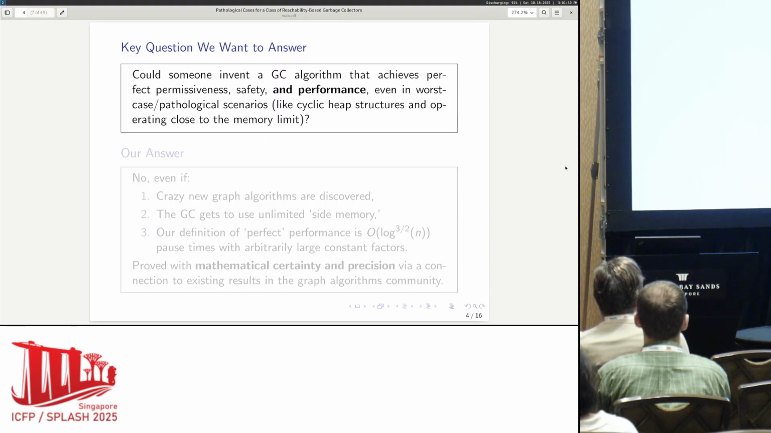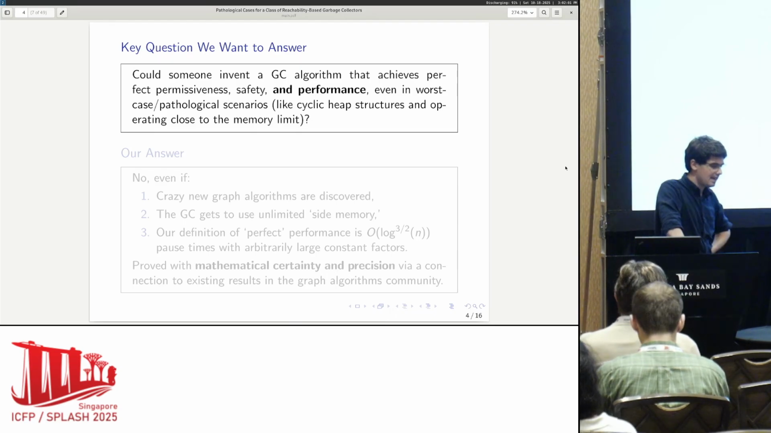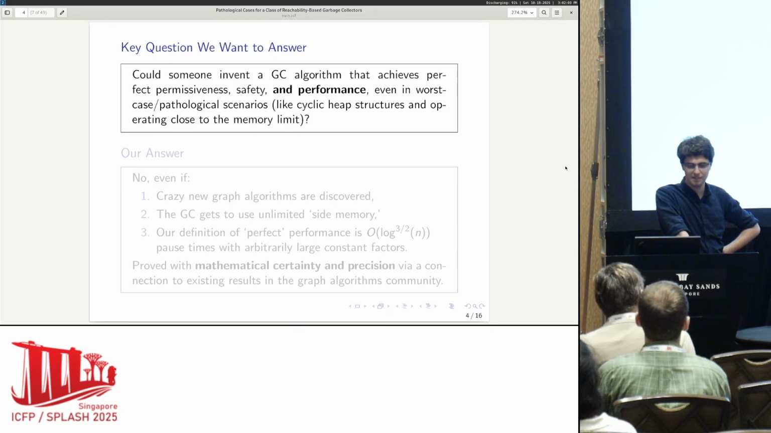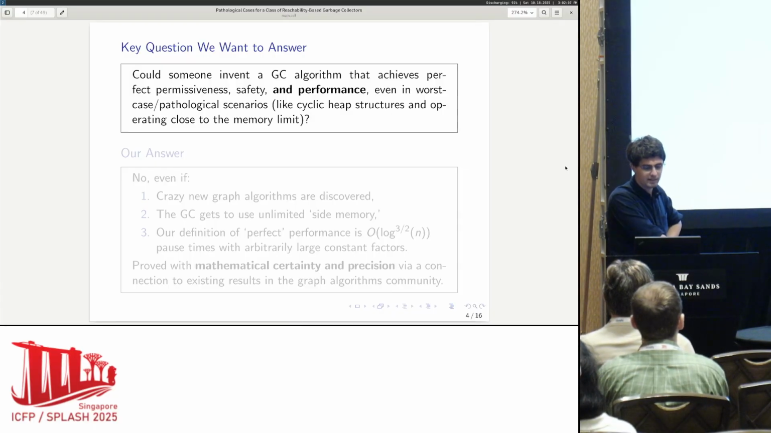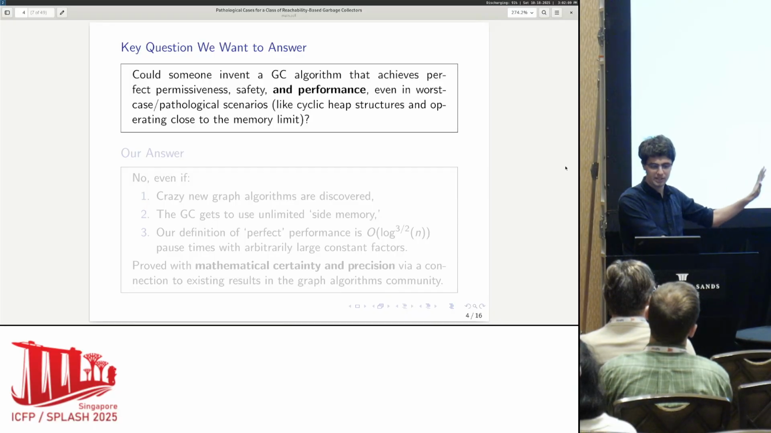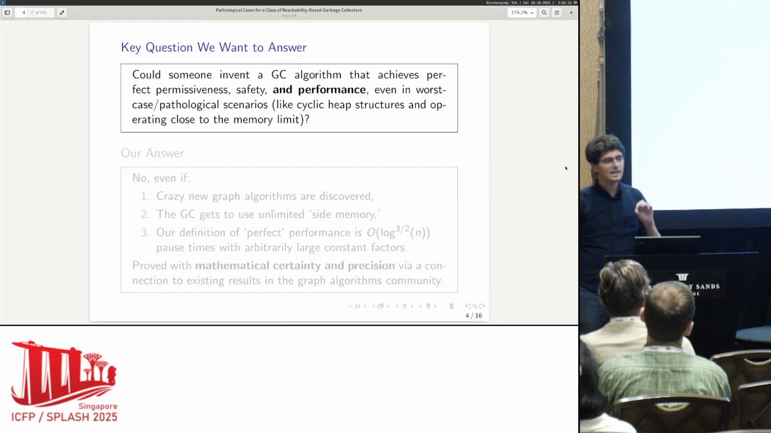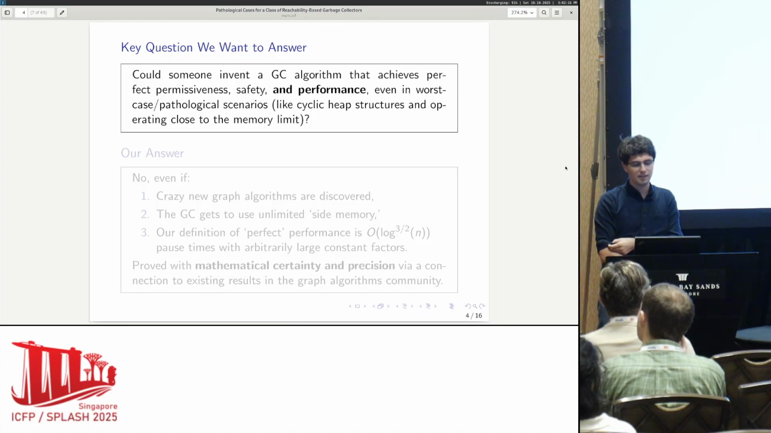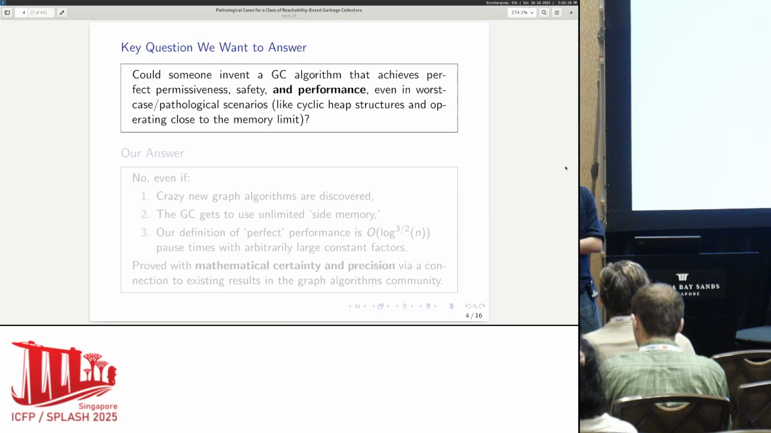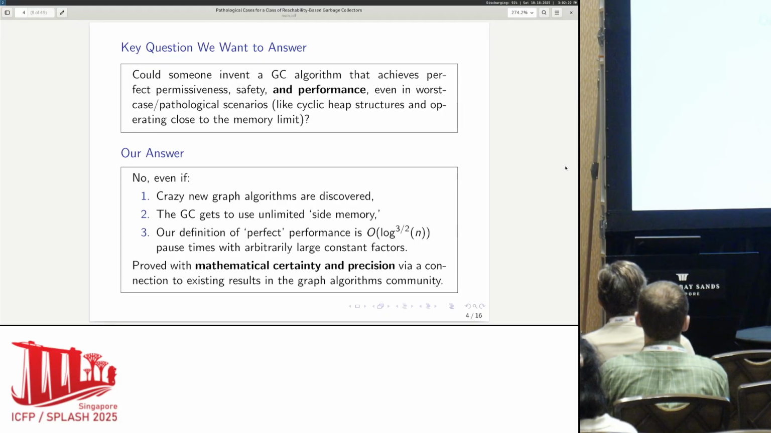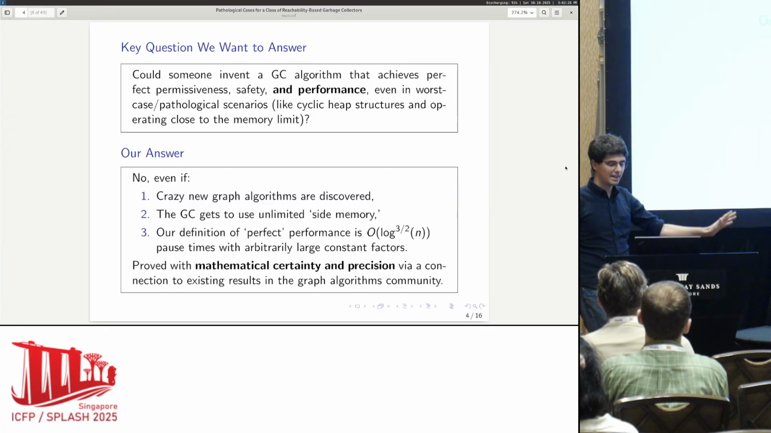So the key question in this paper is: can we reach perfection? Could someone someday invent a garbage collection algorithm that achieves perfect permissiveness, safety, and performance, even in really pathological scenarios, like where the heap has cycles in it and you're operating close to the memory limit? That's the kind of philosophical question I want to get an answer to. And I did get an answer. There are some caveats that we'll go through, so take everything with a grain of salt. But the answer is basically no.